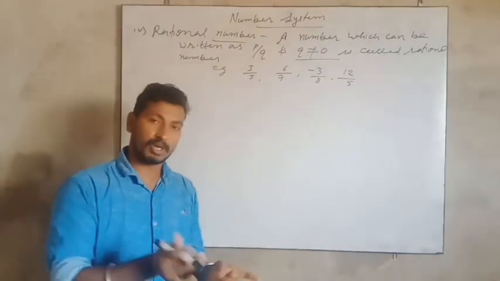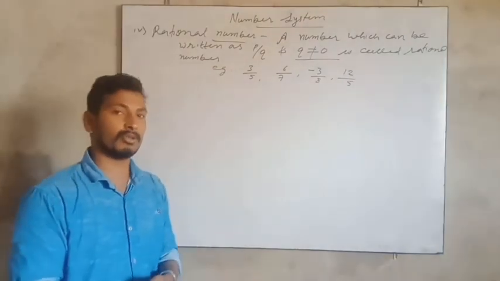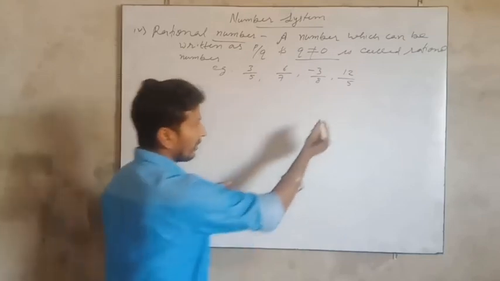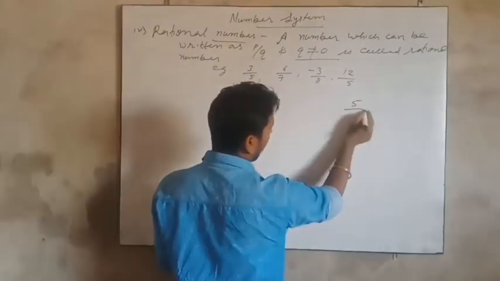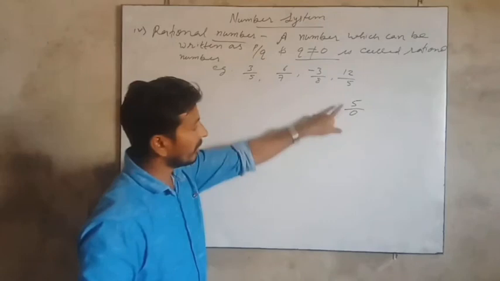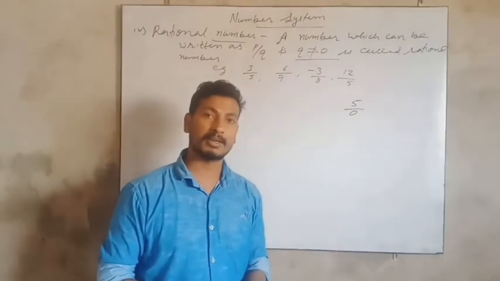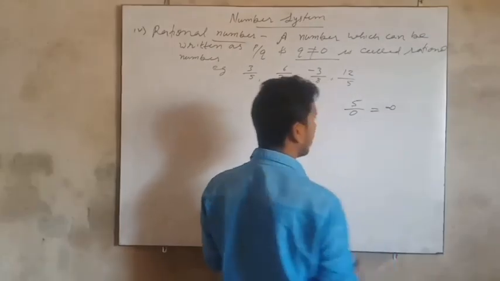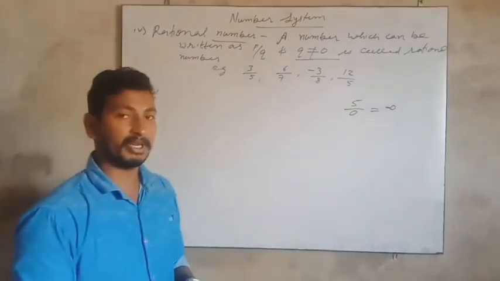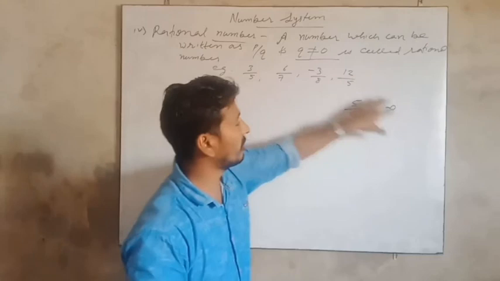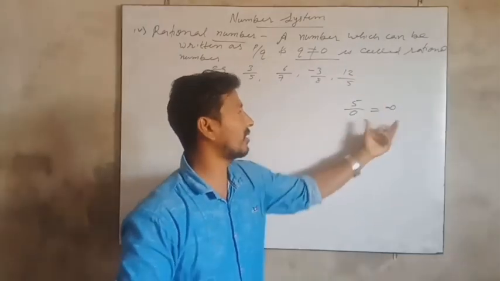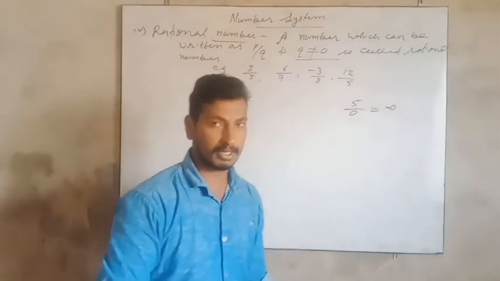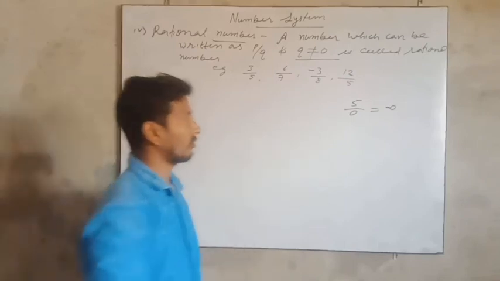Suppose we put Q equal to 0, then what will happen? Suppose we are writing 5 by 0. Is 5 by 0 a rational number? No, because 5 by 0 means infinity, means indefinite. There is no definite value, so it becomes infinite, and this is not a rational number. So 5 by 0, no.